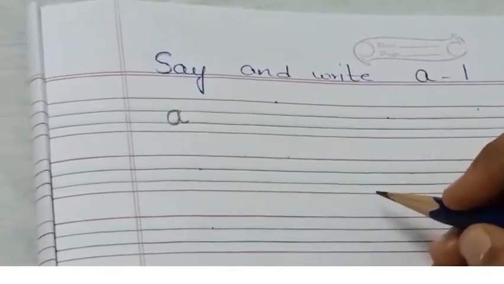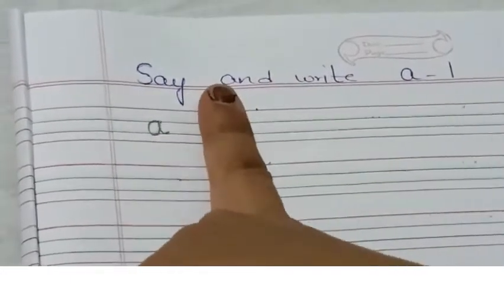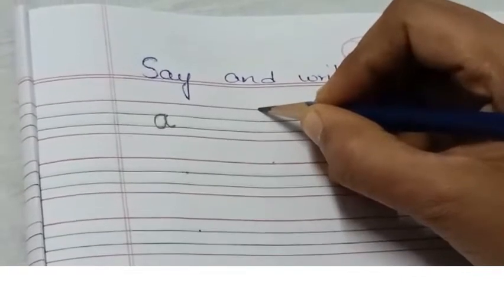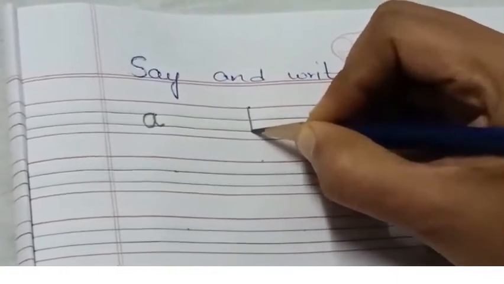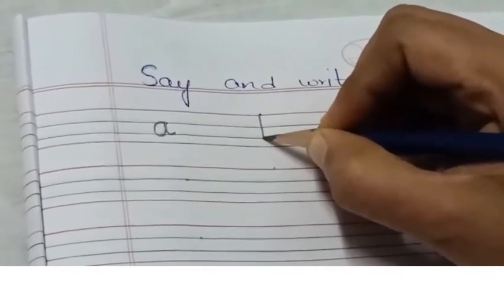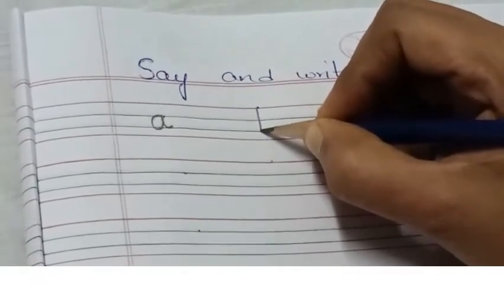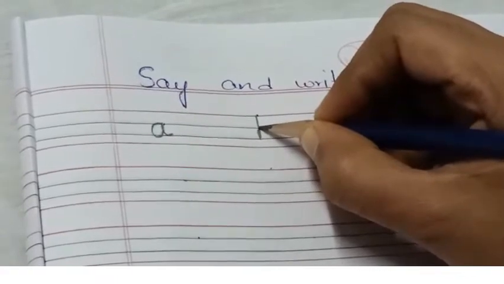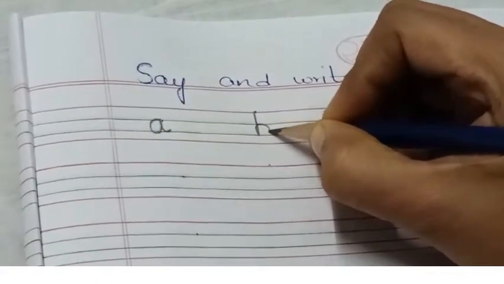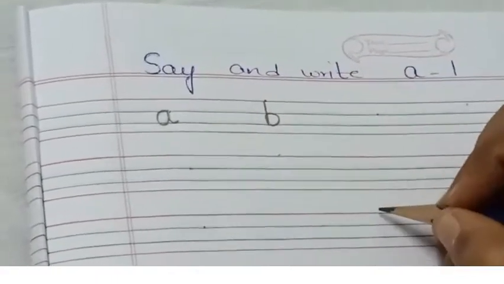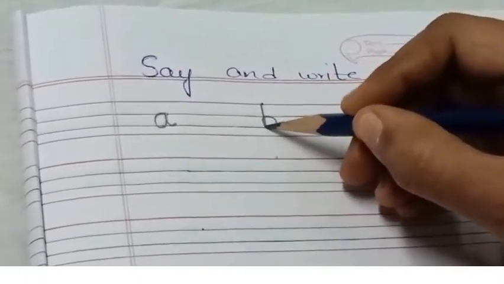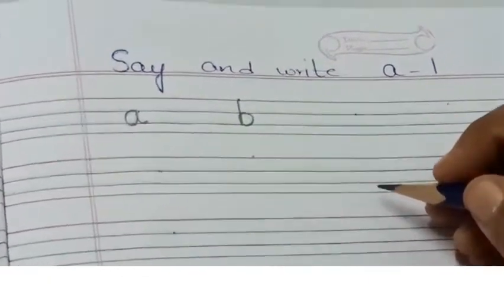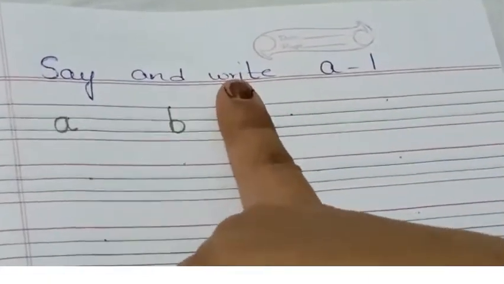Now give one finger space, we'll be writing small letter B. Keep the pencil on the red line. From there, draw a standing line till the black line. Then, do not lift your pencil, go up, draw a right curve. Small letter B, standing line, go up, right curve. Small letter B.